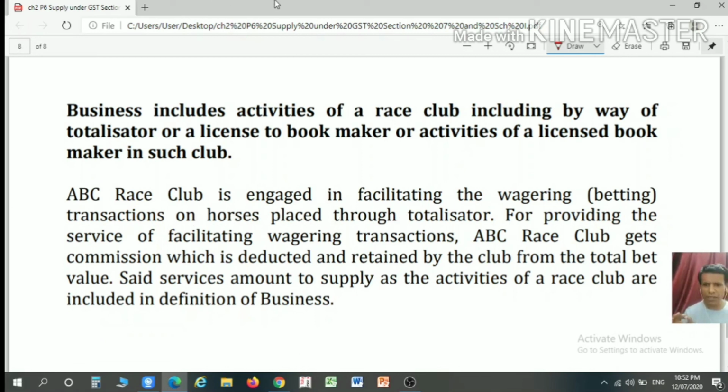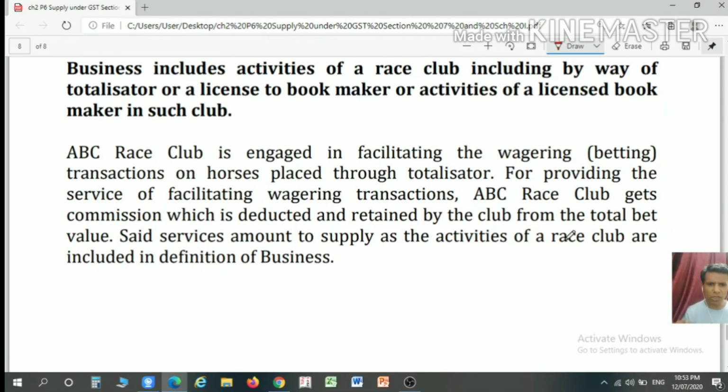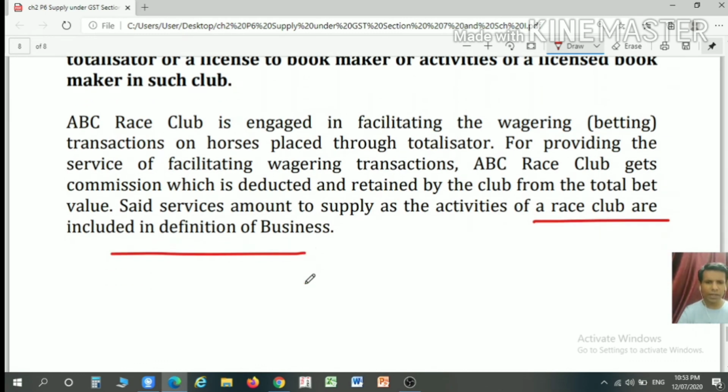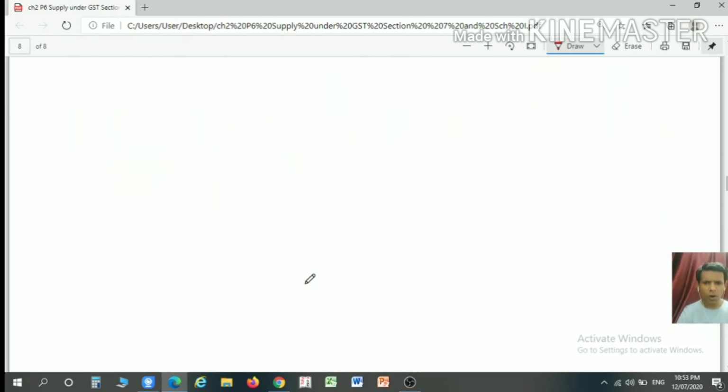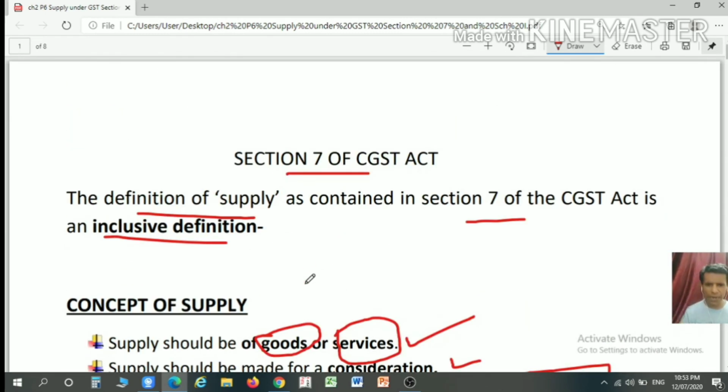For providing the services of facilitating a wagering transaction, ABC Race Club gets a commission which is deducted and retained by the club from the total bet value. Such services amount to a supply as the activities of a race club are included in the definition of a business. So this was the discussion on the definition of a supply and Schedule 1.